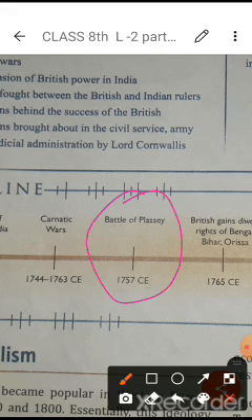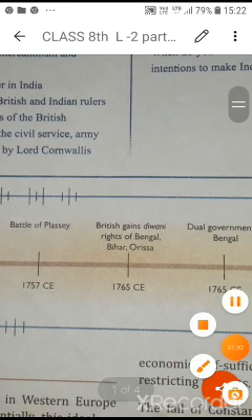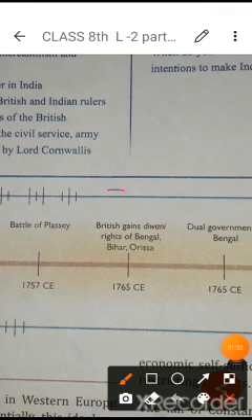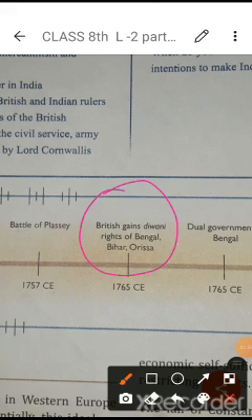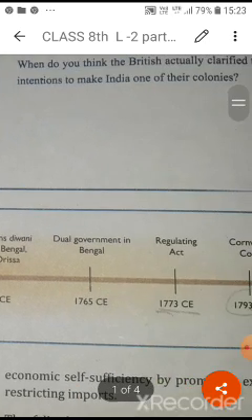Next, we can see the British got the Diwani rights. What is the meaning of Diwani rights? You will study that in the chapter. It concerned three rich provinces of India at that time, that is Bengal, Bihar and Odisha. Then in 1765, there was a dual government in Bengal. You will also study in the chapter what the meaning of this is.